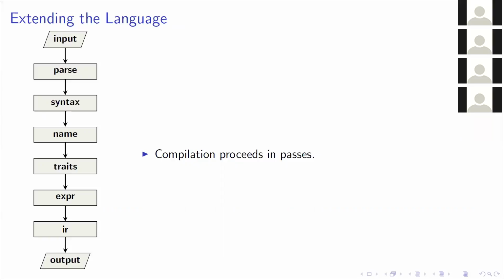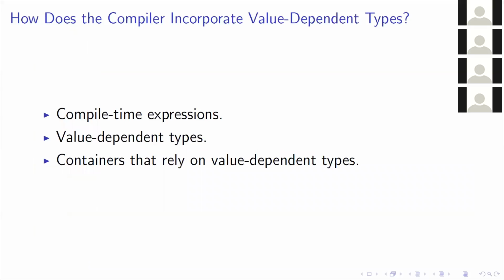And then you sanity check it in the syntax pass to ensure it is valid syntax. You have the names pass, which ensures that types are well defined and they don't clash. You have the traits pass, which includes the methods in the classes which inherit from traits. The expr pass, which is in charge of type checking, and finally the IR pass, which generates your final executable, LLVM IR or object file, for example.